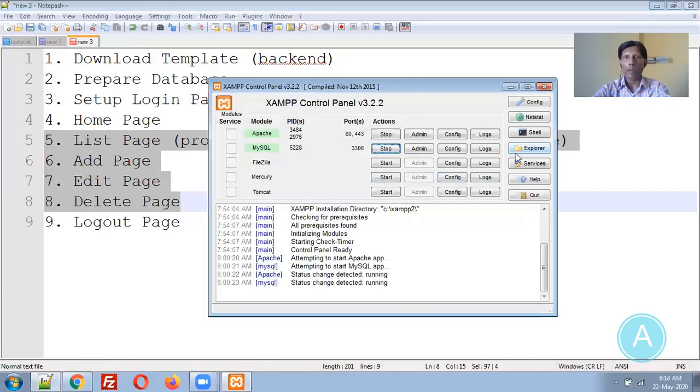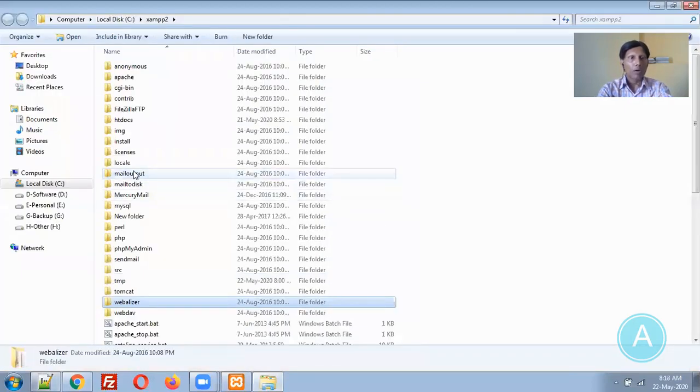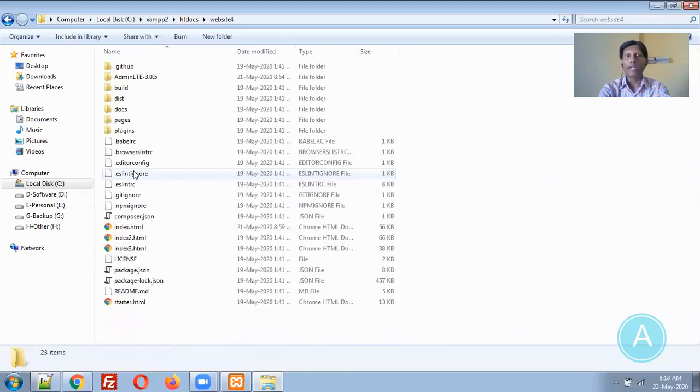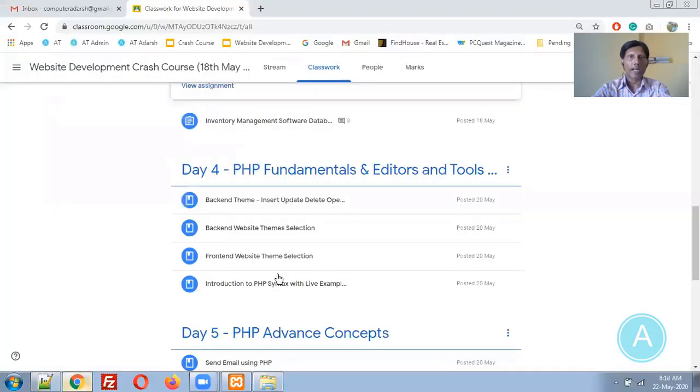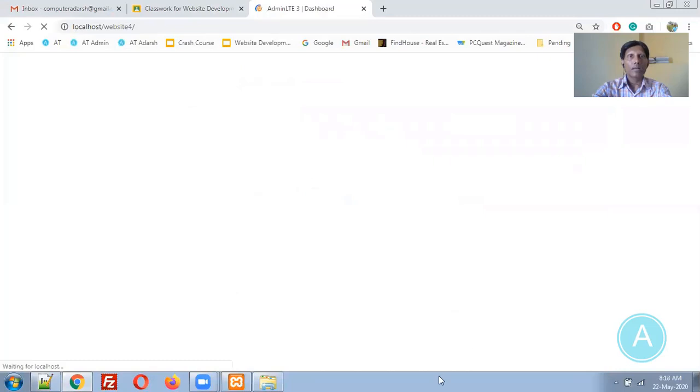So I am going to XAMPP. I have already started XAMPP. I'm going to the explorer, to the website option, htdocs. Then website 4. I think I already downloaded this template yesterday. That is website 4. Let me open that template. Localhost/website4. What is that?